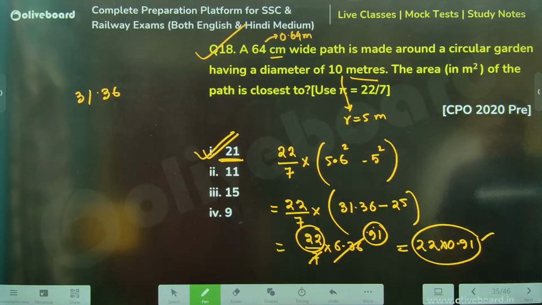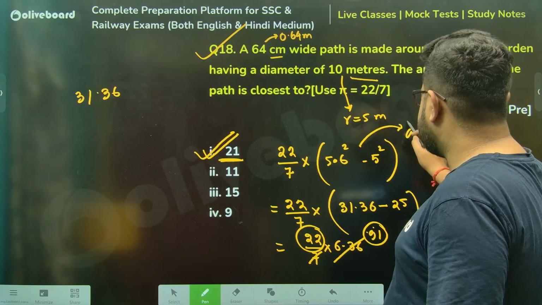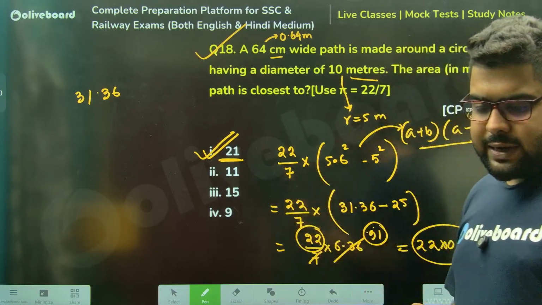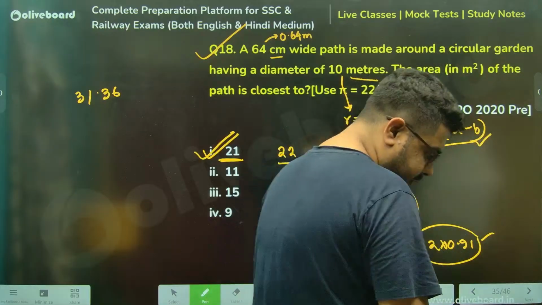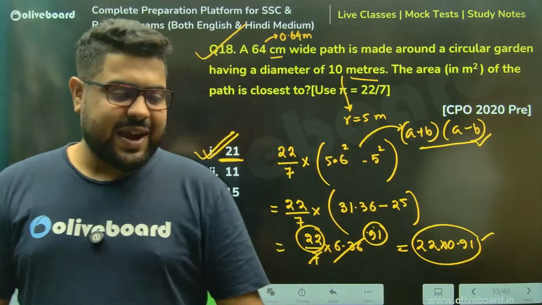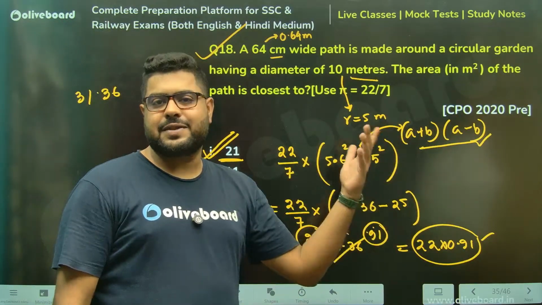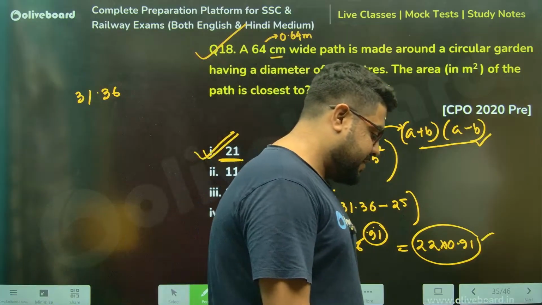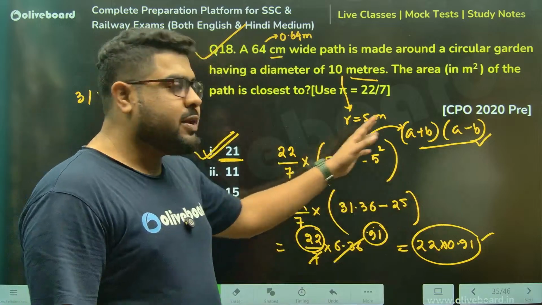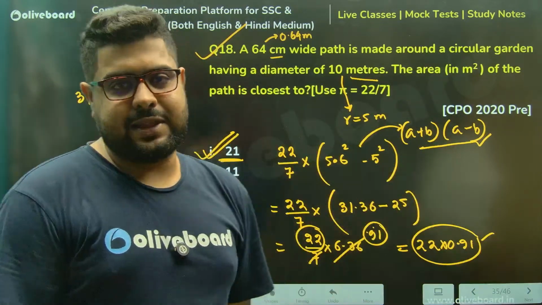Again, there are other ways as well. From here, you can do a plus b into a minus b as well for the calculations. But again, 56 square is very easy to find. That's why I found it directly. Vidal is saying, yes, absolutely, Vidal. That's what I was already saying. You can, if you want, use a plus b into a minus b as well. Here, 56 is very simple, so I have just put it down. Because even if you apply a plus b into a minus b, the 0.64 multiplication is not very simple. So I just avoided everything.